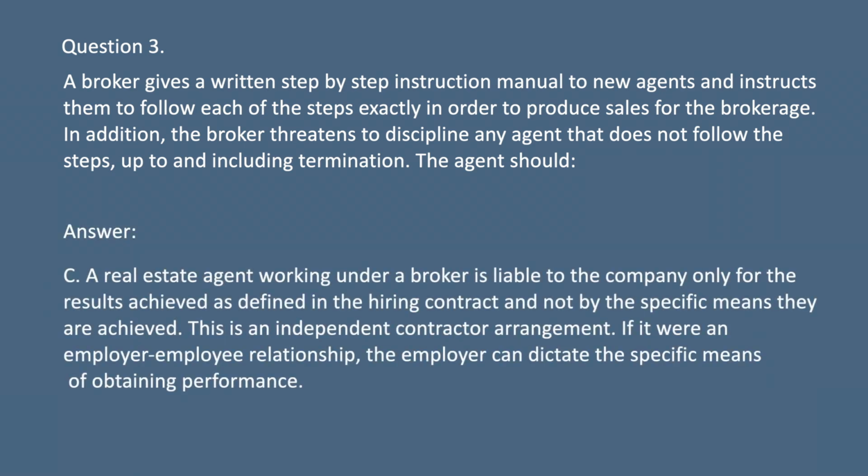Answer. C. A real estate agent working under a broker is liable to the company only for the results achieved as defined in the hiring contract and not by the specific means they are achieved. This is an independent contractor arrangement. If it were an employer-employee relationship, the employer can dictate the specific means of obtaining performance.